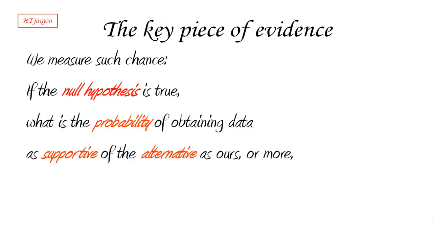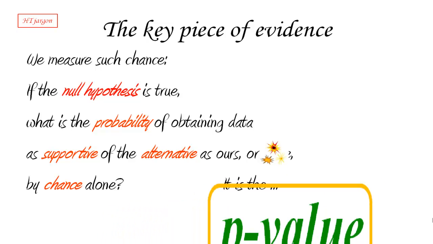Remember, we're assuming that we have a null hypothesis, but our data seem to support the alternative. So if the null hypothesis is true, what's the probability of obtaining data supportive of the alternative, but just by chance? So this probability is the key piece of evidence we need. Again, you may want to think and look at this sentence a little bit more, see if you can paraphrase it, ask any question you want about it. But the point is that this particular probability is what we call the p-value.